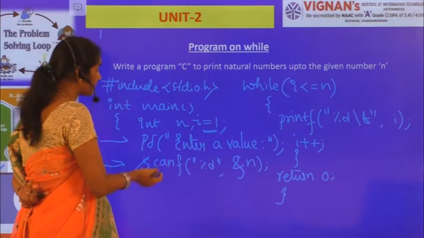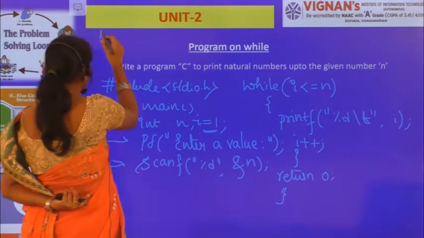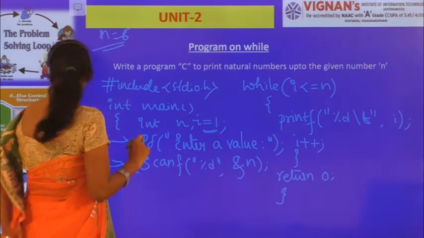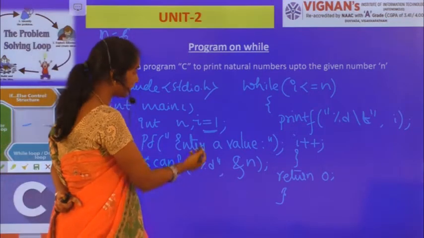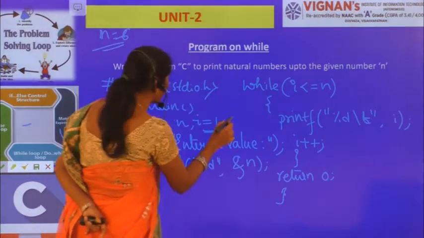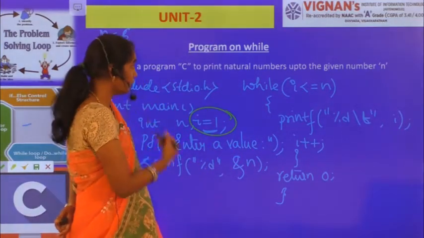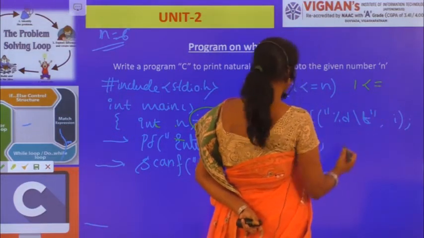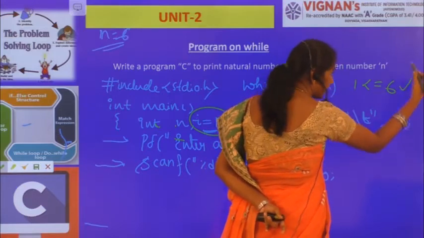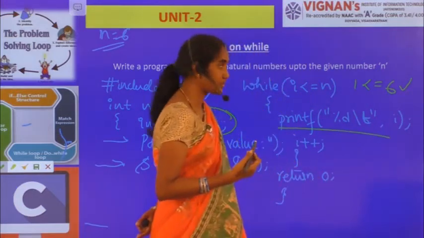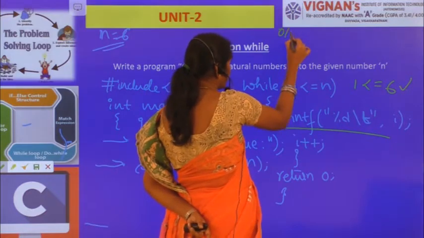So now let us consider here n value I had given as 6, right? So now enter a value, and then I have read the value, which is 6. Now what is the I value here? I is equal to 1. So here I am coming, and here while 1 less than or equal to 6, condition evaluates to true. So now what happened? Printf percentile d slash t I. So here I am writing my output.